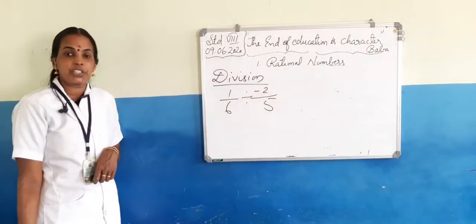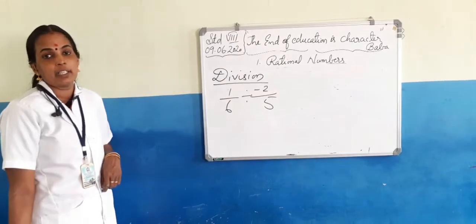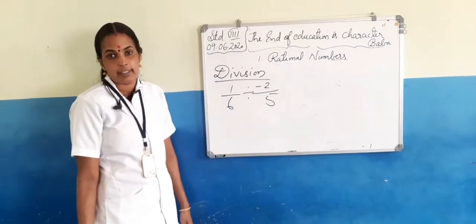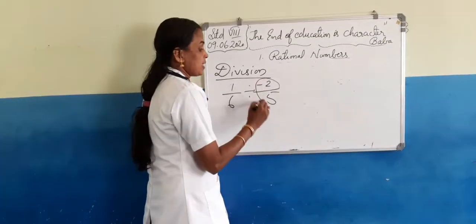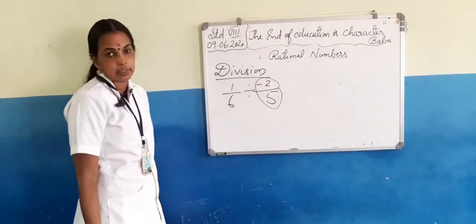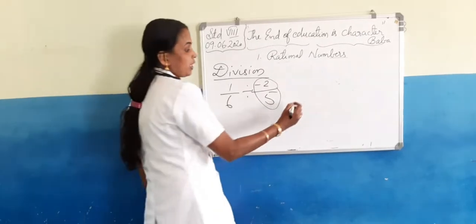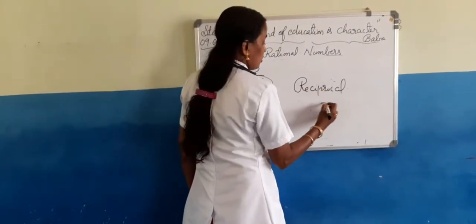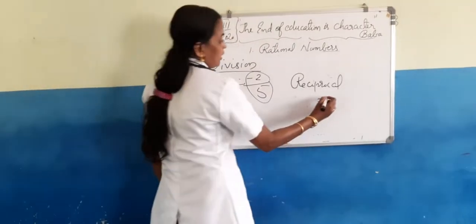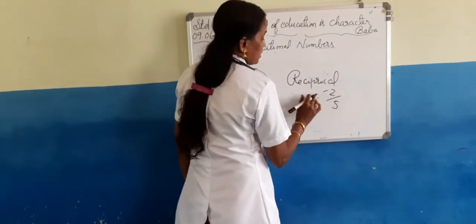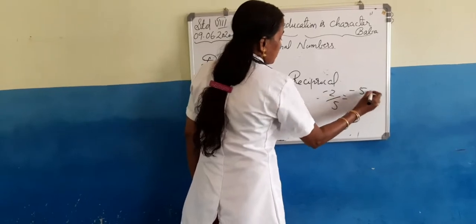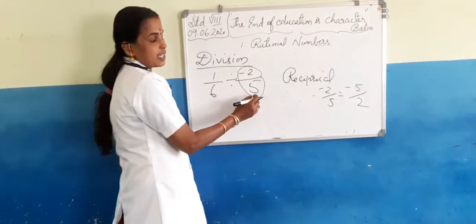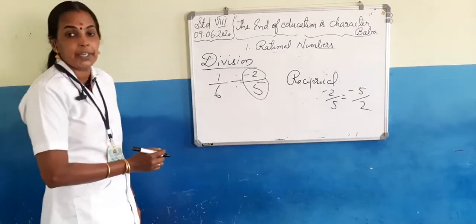For doing division with rational numbers, we have to take the reciprocal of the divisor. Here the divisor is negative 2 by 5. We have to take the reciprocal, or multiplicative inverse, of negative 2 by 5. Its reciprocal is negative 5 by 2. Then after taking the reciprocal, we have to multiply.